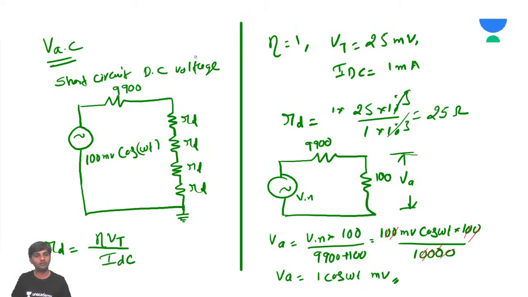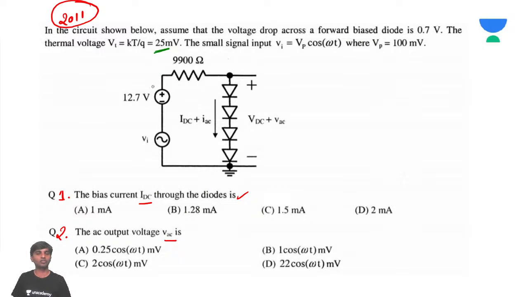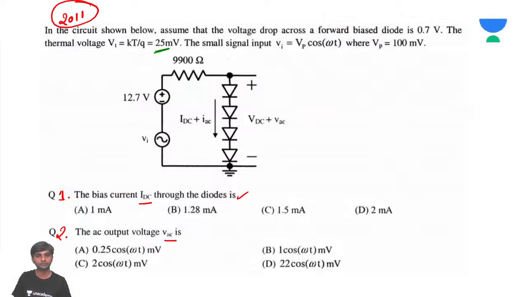So eta is going to be 1. Vt is going to be 25 millivolts and Id is going to be 1 milliamp. You need not worry. Remember how the procedure is. Whenever both the input sine wave and the options are given, how much did we get for IDC? 1 milliamp. So option A is the right answer, and we got 1 cos omega t millivolts.